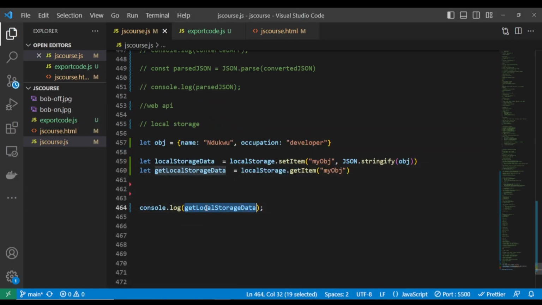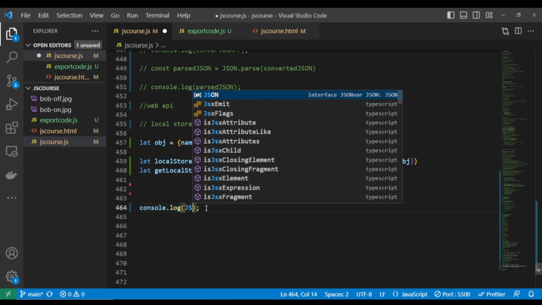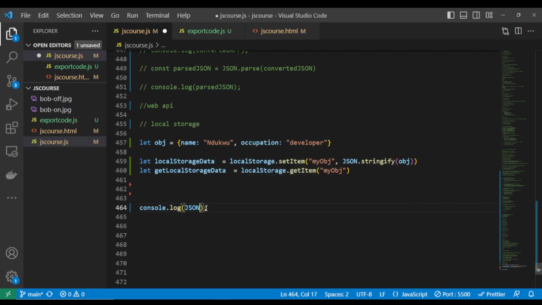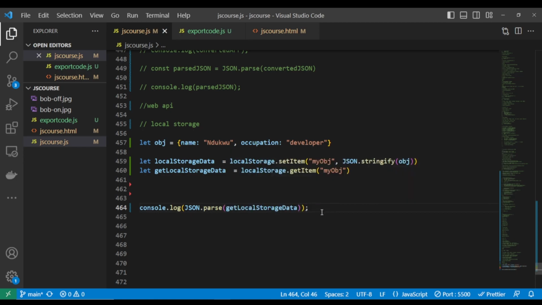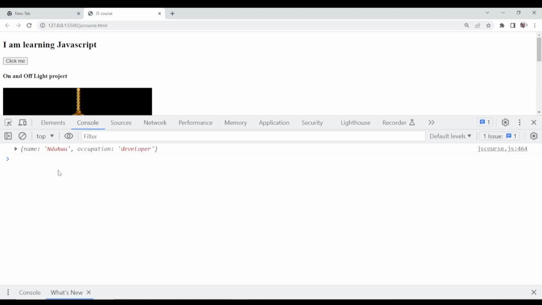You have to parse it into our normal object. You have to do JSON.parse and pass it. Now you can see that it returned a normal object.